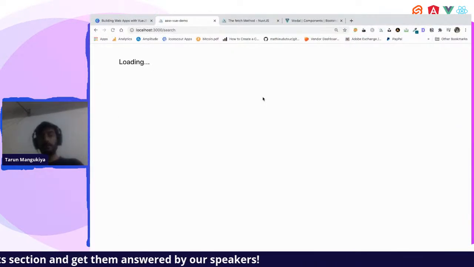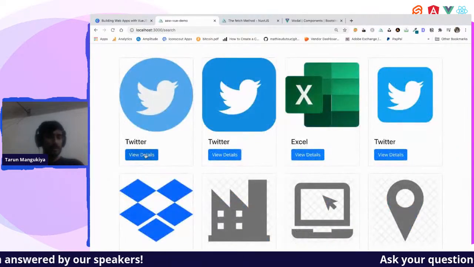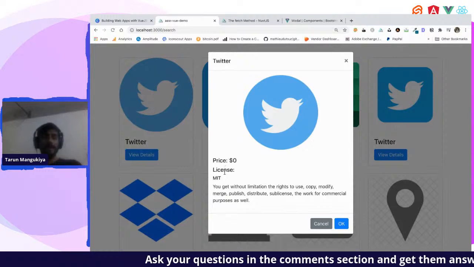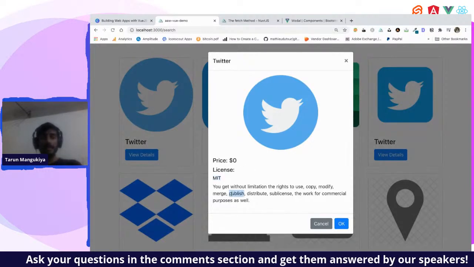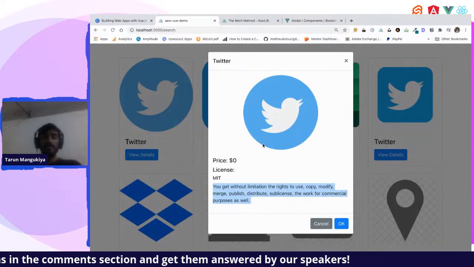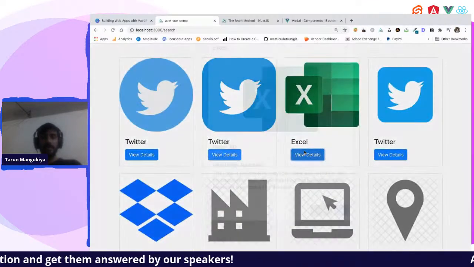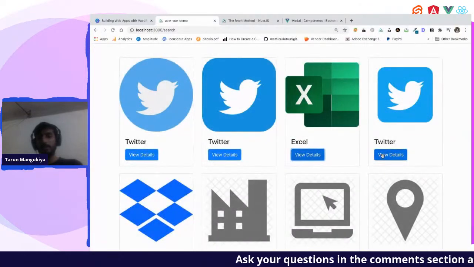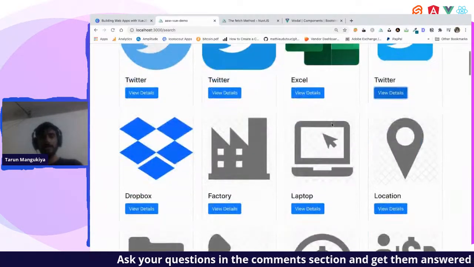Yeah, there you go. So there is an icon, the price is there, the license is there, and there is one more piece of information. Right, so we have made an API call, then we have added a model to those responses.